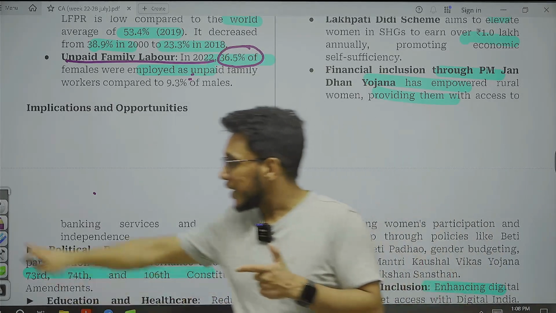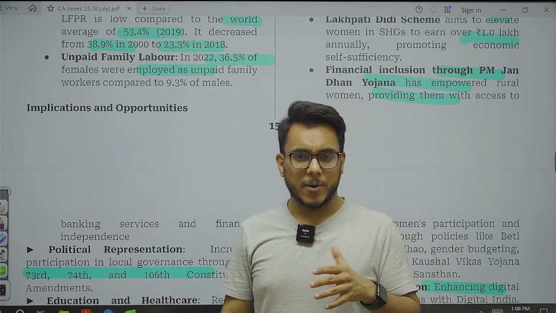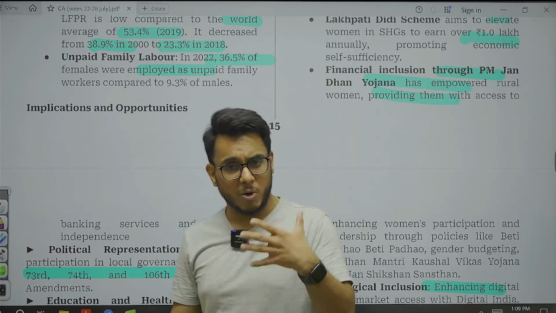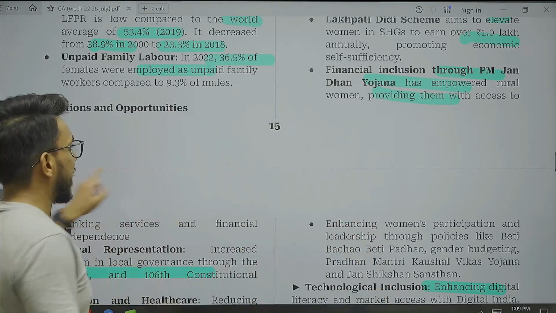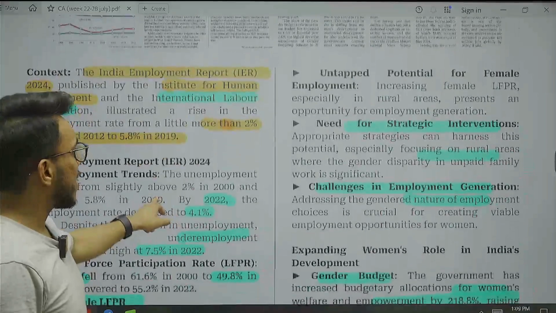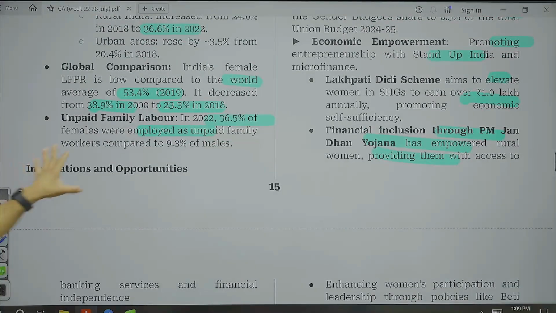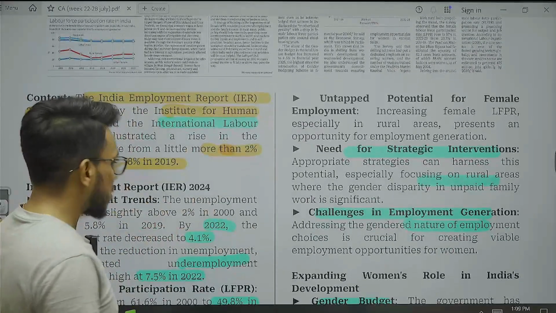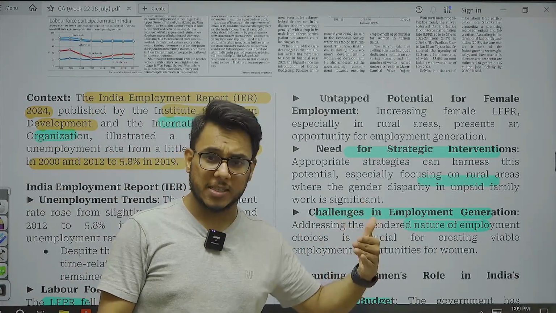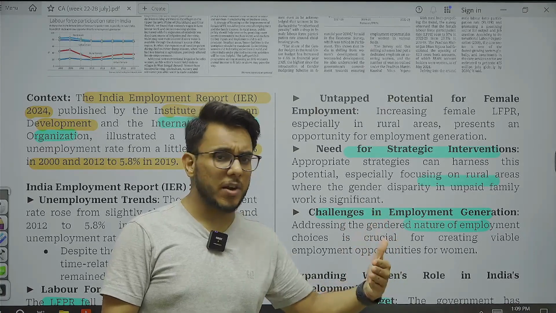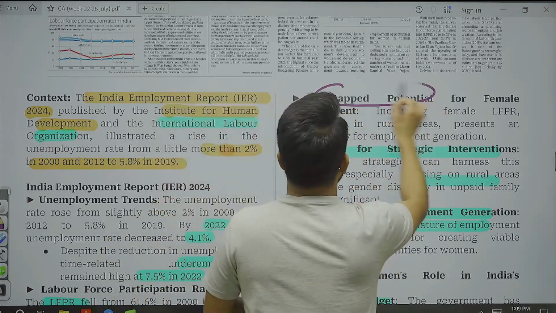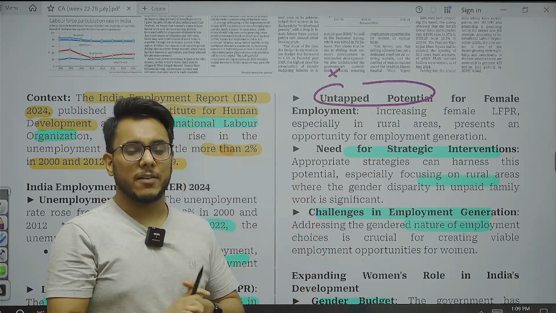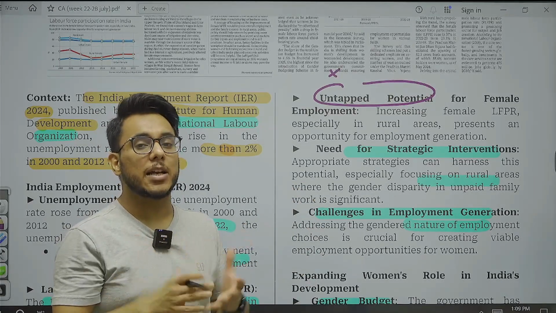One thing: whenever you are writing answers on economy, often the issue is that our answers don't have substance, maybe because we are not able to point out the data. But here we have all this data. Now, what are the suggestions needed, the implications, and what needs to be focused upon? Because women are not coming into the labor force, with just 36.6% female labor force participation rate in rural areas, there is untapped potential for female employment. We are not able to tap their potential. Strategic interventions are needed. We need to focus on rural areas, on how women-centric jobs can be created.